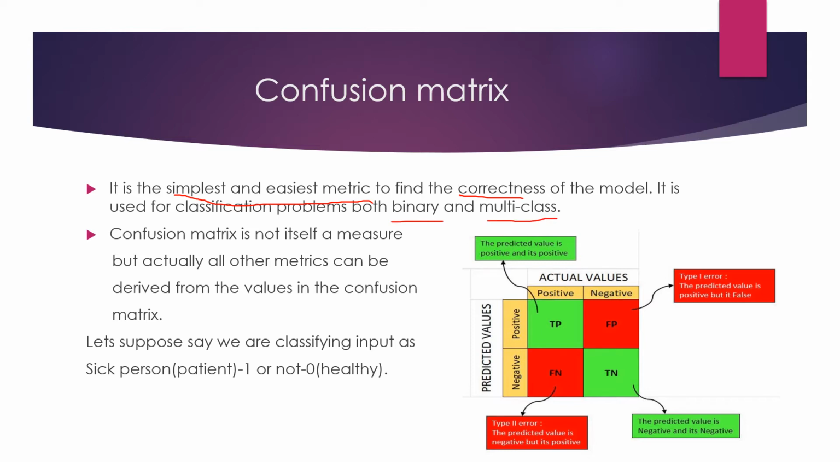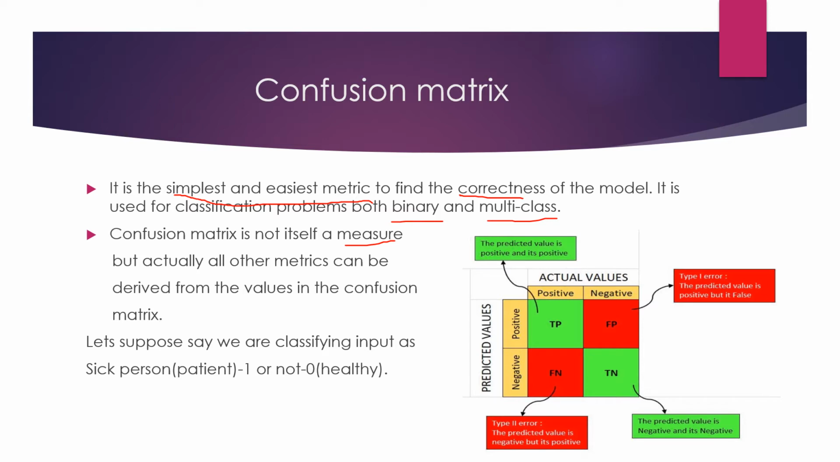So if you look at the figure, it shows four things, that is true positive, false positive, false negative, and true negative. So let's understand these terms further. The confusion matrix itself is not actually a measure, but the terms that are associated with the confusion matrix, using them all other metrics are derived. And let's take an example to understand all these terms.